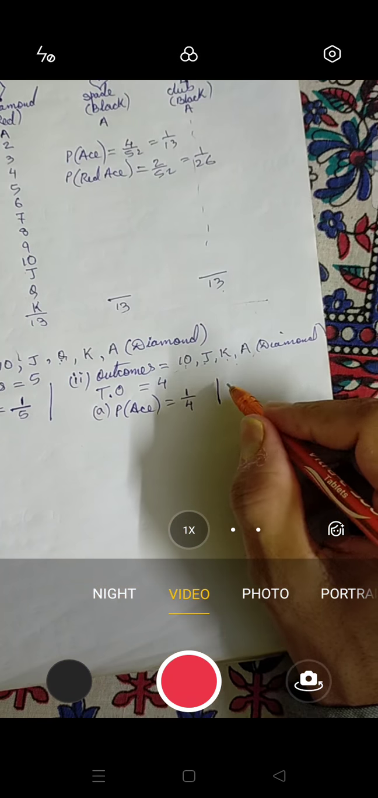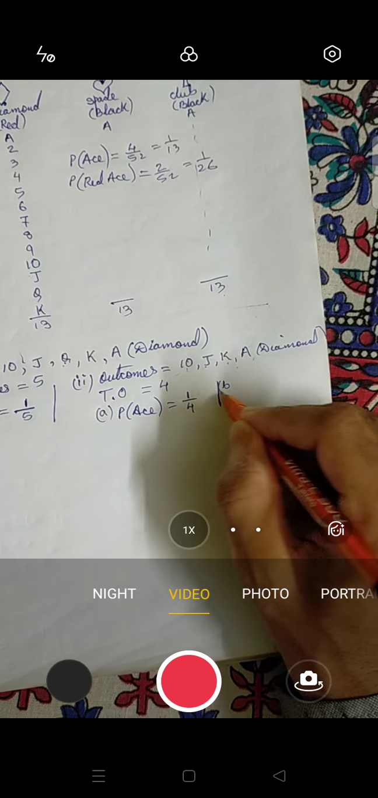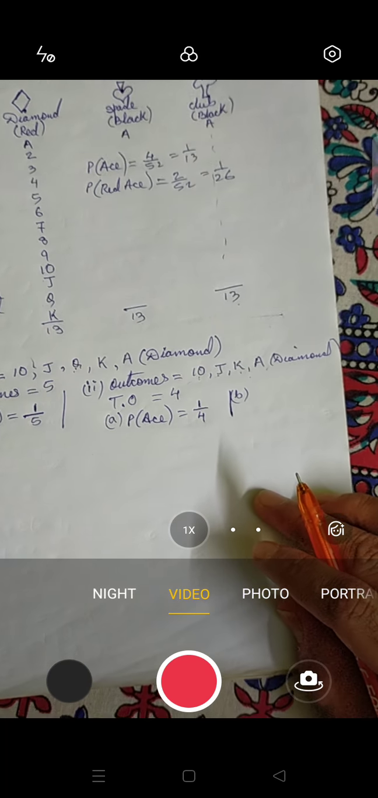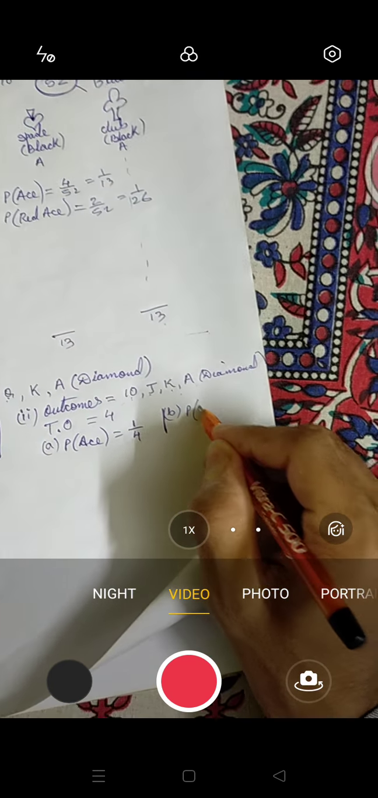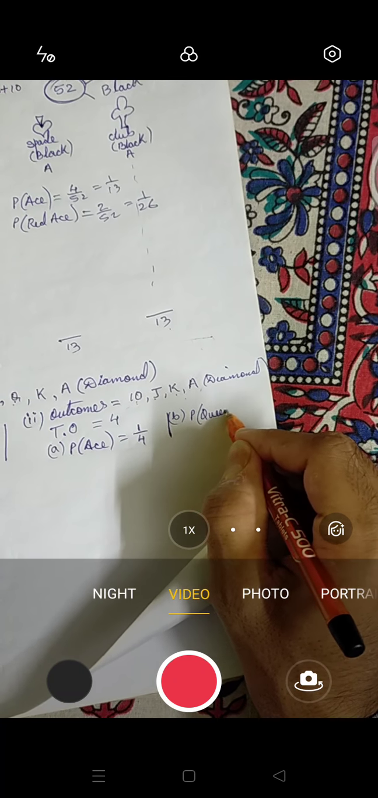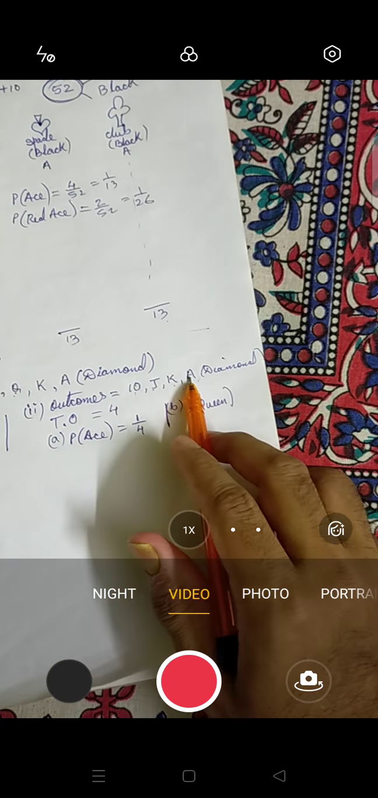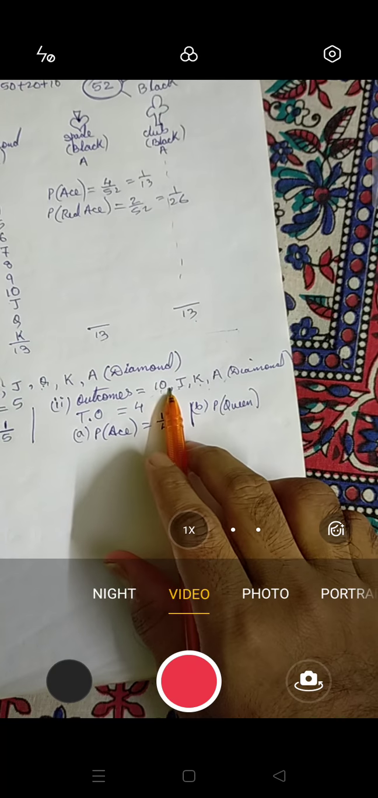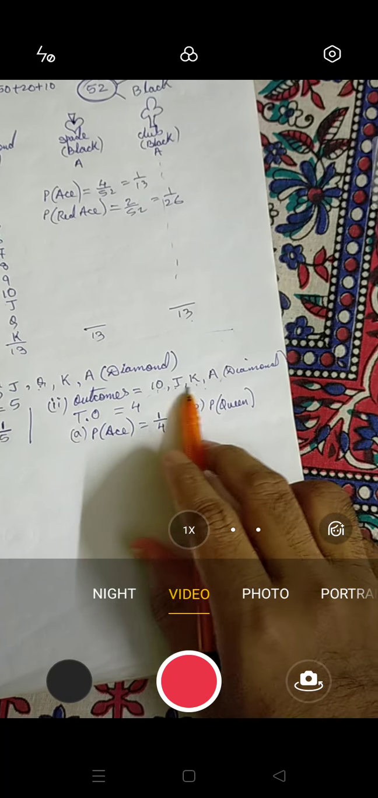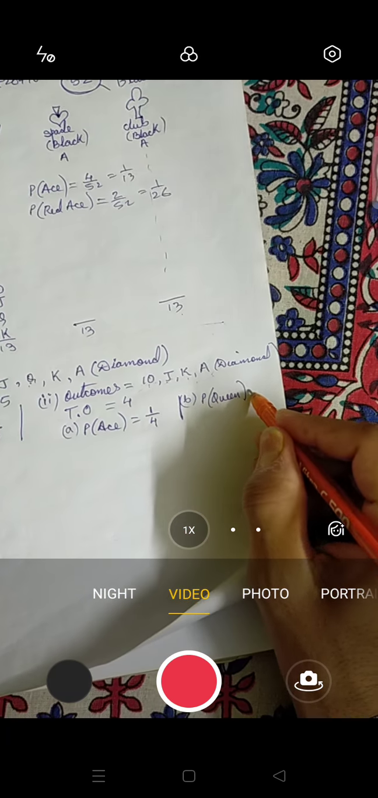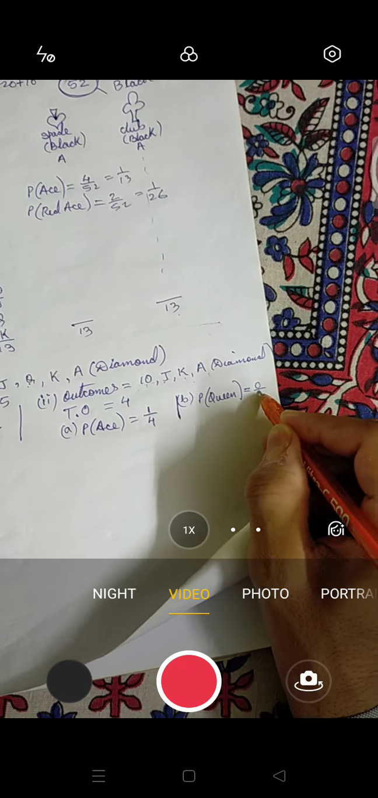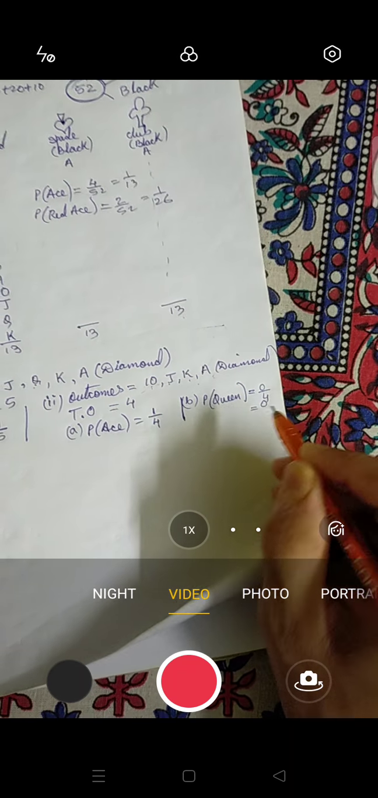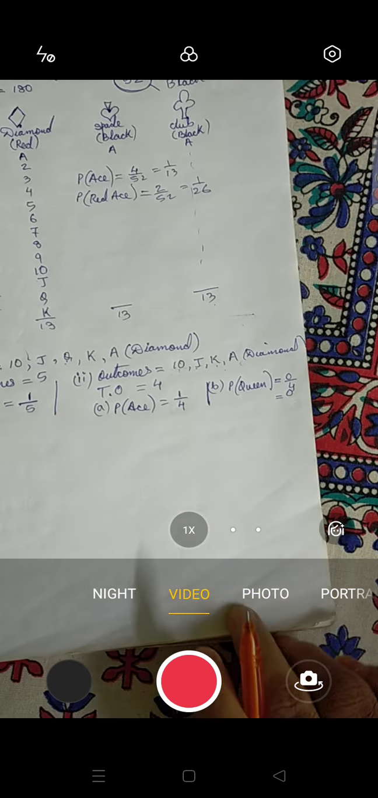Okay. Number B. Now this time what they are telling you to find? Probability of queen. So you can see that already here queen was removed. Queen was removed from here. So how many queens are here? 0. So 0 by 4, that is equal to 0. That's all. Is it clear?